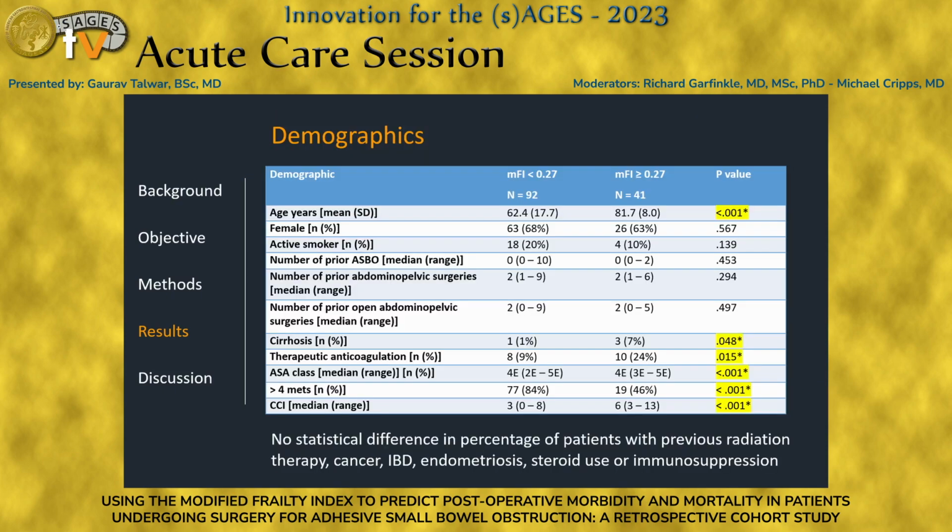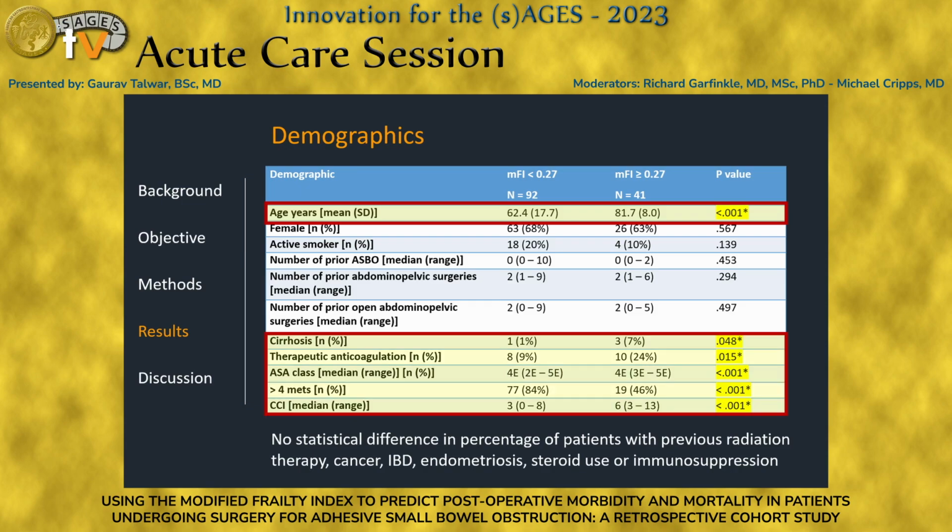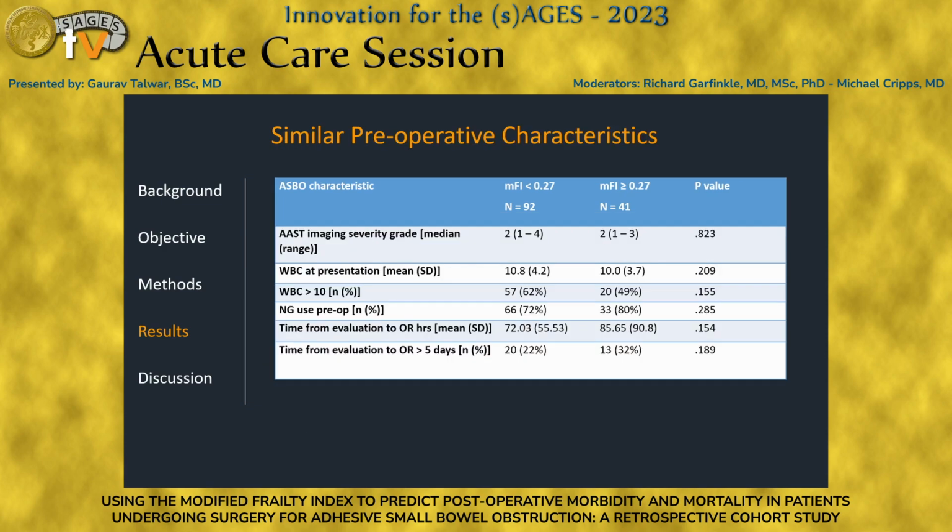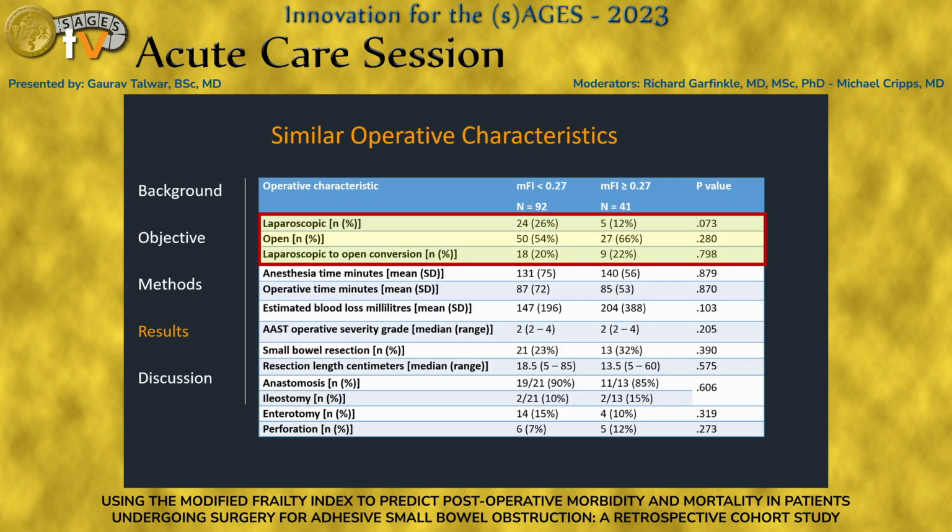In general, when we just stratify by MFI, not surprisingly, patients with a higher MFI on the right side were older and more comorbid, more often had cirrhosis, on anticoagulation, and it made sense that they had a higher ASA class and Charlson comorbidity index. However, preoperative characteristics were quite similar, including the time to go into the operating room, and less than 5 days is considered to be a better prognostic marker, so they're similar per se. And operative characteristics were similar as well, with a good balance of laparoscopic cases at least attempted in about 50% of cases, and a good array of surgeries itself from simple adhesiolysis to requiring small bowel resections.